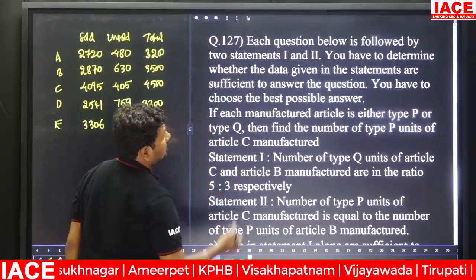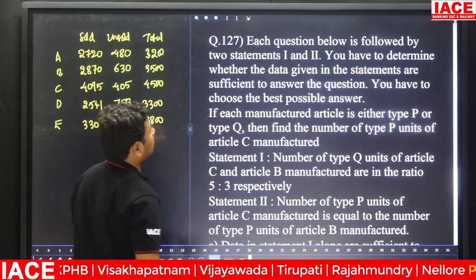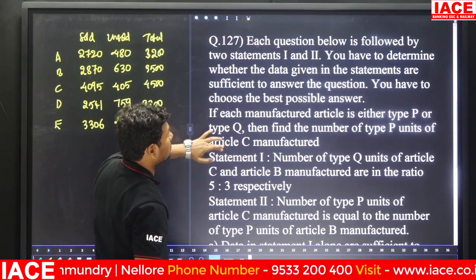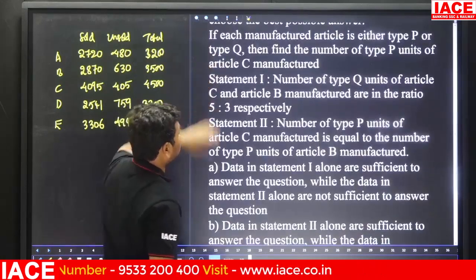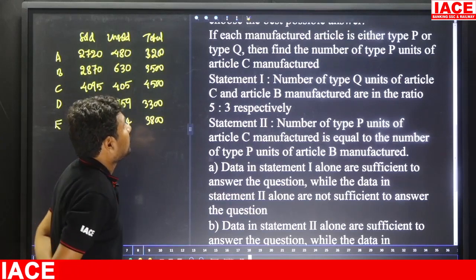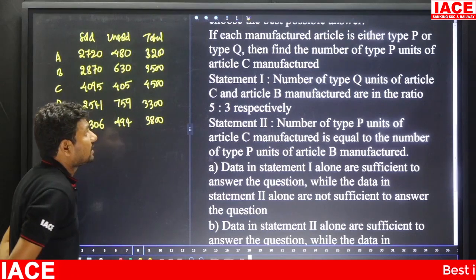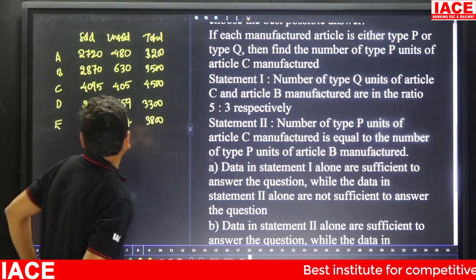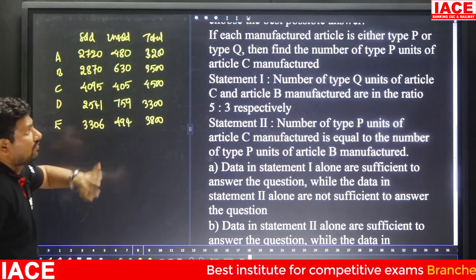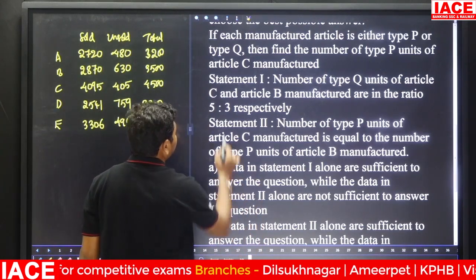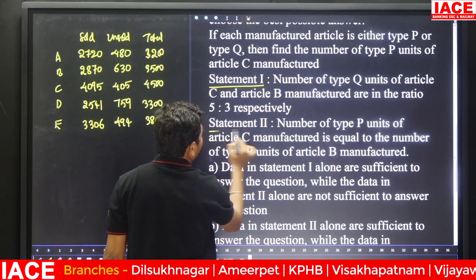Here each question has two statements. You have to determine, from the two statements given, which statement is sufficient to find an answer. Here the question: if each manufactured article is either type P or type Q, then find the number of type P units of article C manufactured. Either P or Q, there are two types of articles. Statement 1 and statement 2.